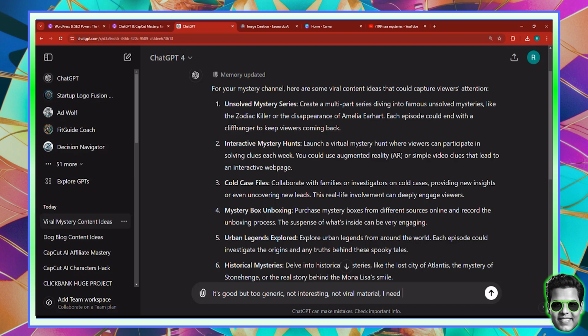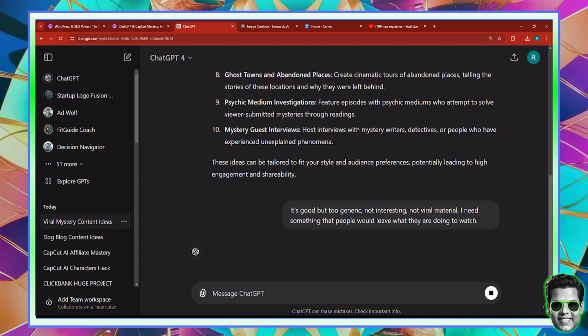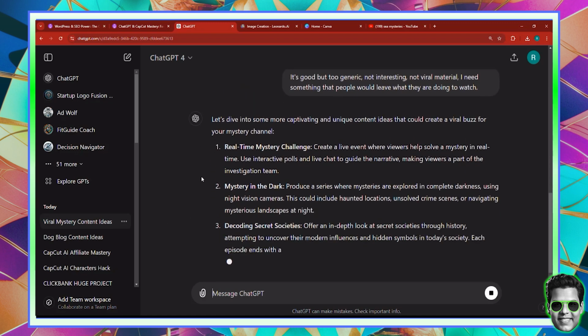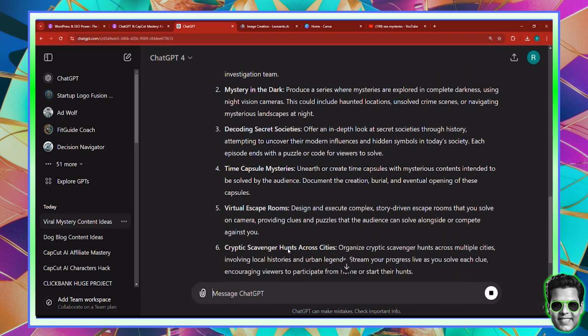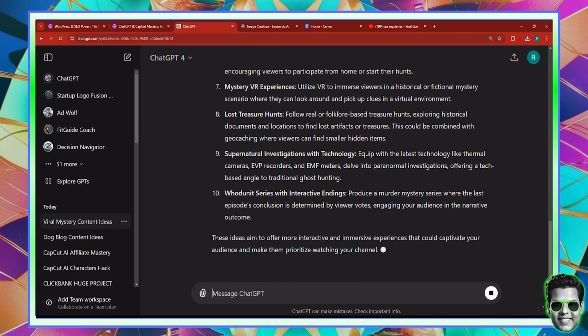I need something that people would leave what they are doing to watch, because that's how social media works. If you just create something like everybody else or something not eye-catchy, then it's not interesting. So here, virtual escape rooms, cryptic scavenger hunts across cities, supernatural, lost treasure hunts.